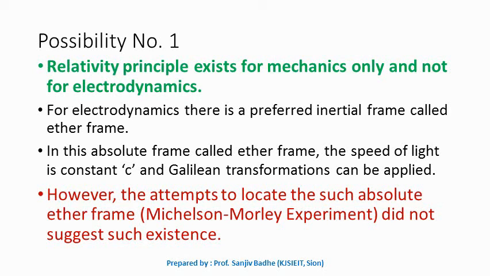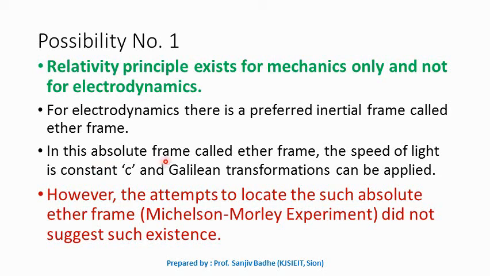So that means that theory is also not wrong. So the explanation given is, for electrodynamics there is a preferred inertial frame which is called as ether frame. So this is an absolute frame, and in this absolute frame the speed of light is constant c, and then the Galilean transformations we can apply.